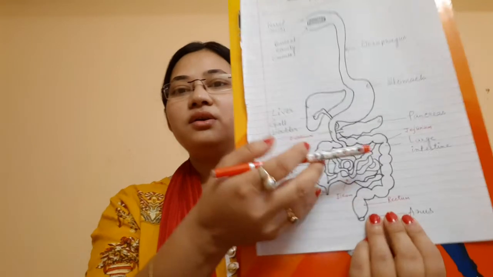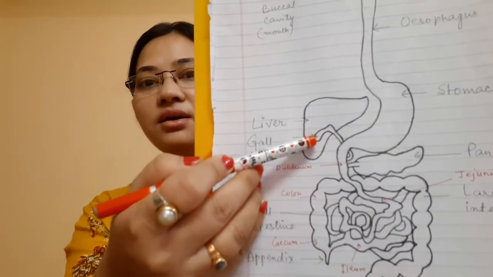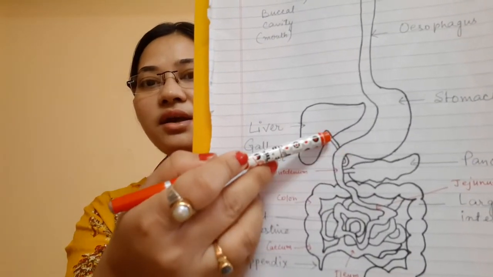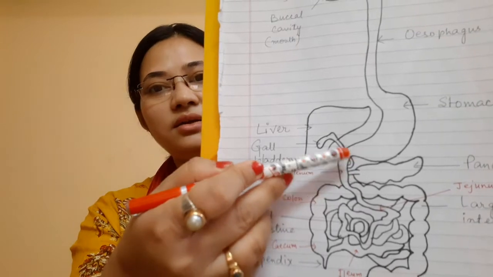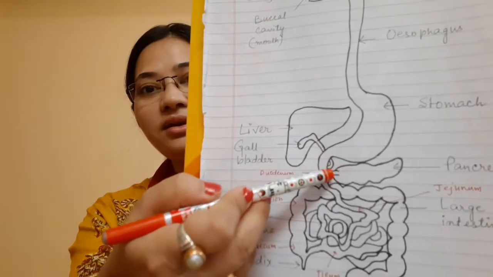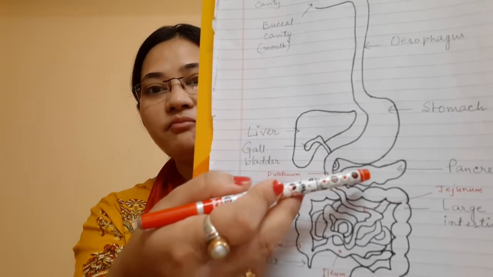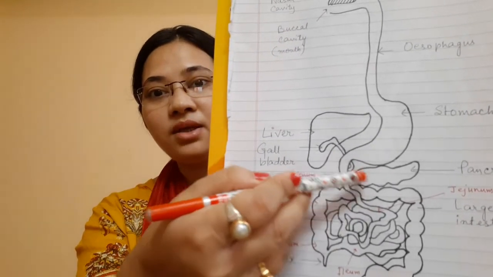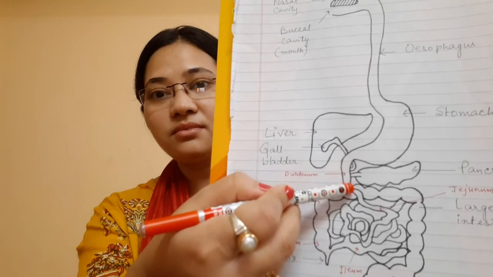Got it? So in this region you can see the bile duct is present that helps in transportation of bile from the gallbladder into the duodenum. Also there is the pancreatic duct that helps in transportation of pancreatic juice from the pancreas to the duodenum. Okay.